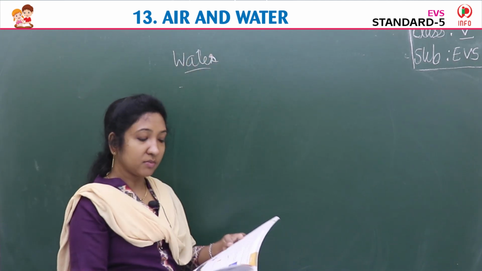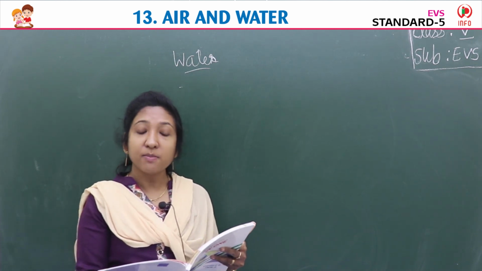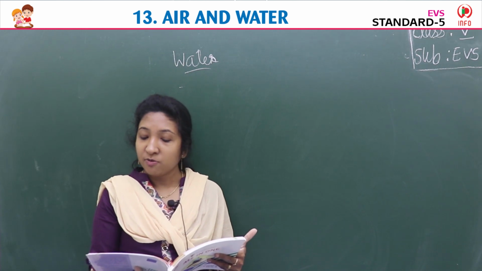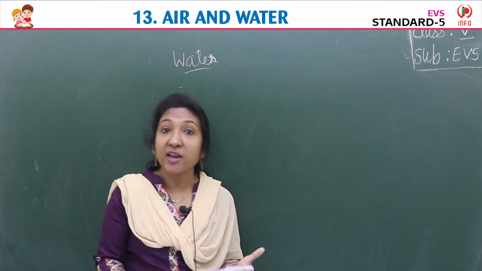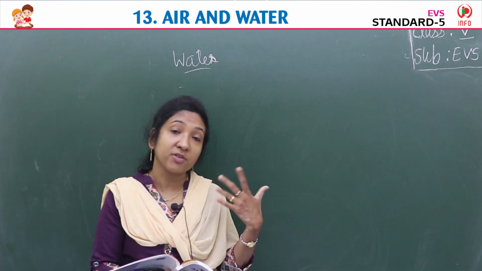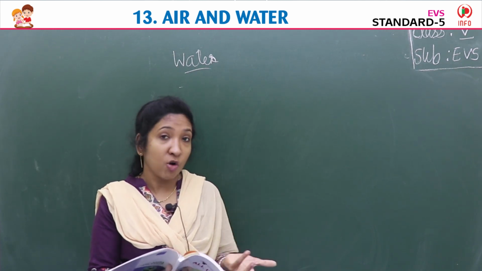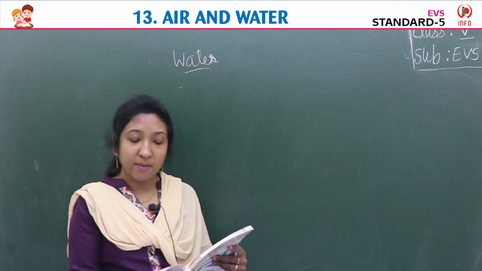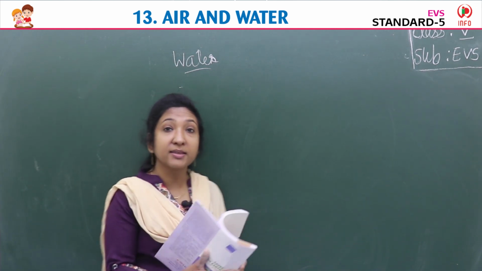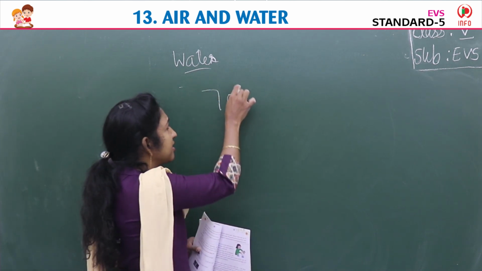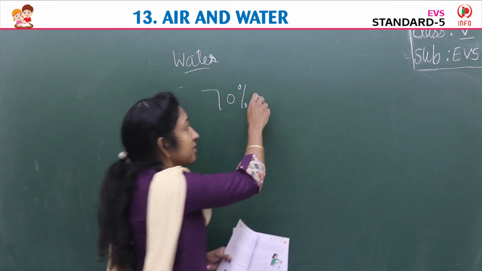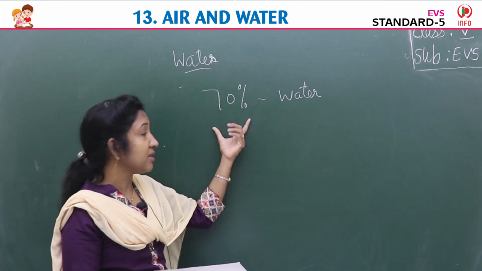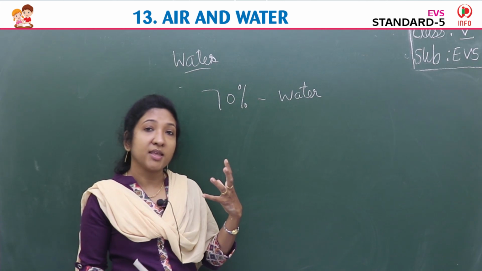Water. Life, both animal and plant, is impossible without water. Without water, man dies of dehydration. If we don't drink water, if there is no water in the body, what happens? Yes, man will die. We die. About 70% of the human body is comprised of water. 70% of our body consists of what? Water, isn't it?